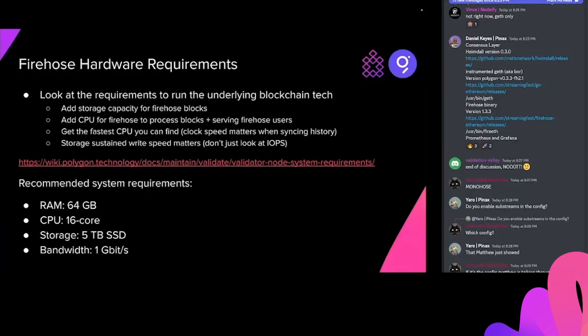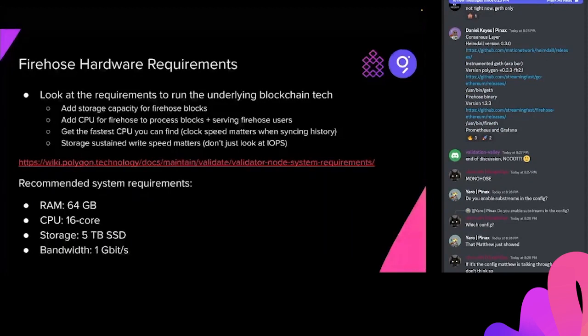And then we need to add storage capacity for the Firehose blocks. We need a bit more CPU potentially for processing all those blocks and serving them to the end users or Graph Node or wherever it's going. If you don't have many users, then you don't need that CPU, at least at this point. If you just configure a node according to the Polygon specifications here, you're good to go. So you don't need to really add anything other than the storage space for the blocks. Okay, next.